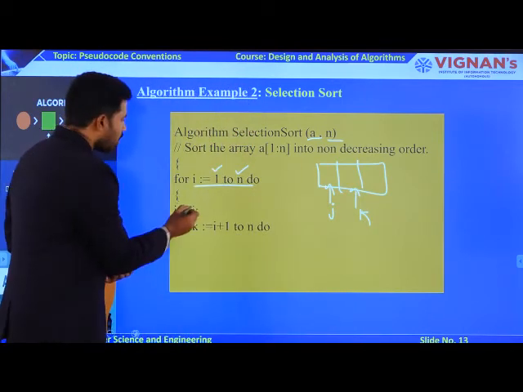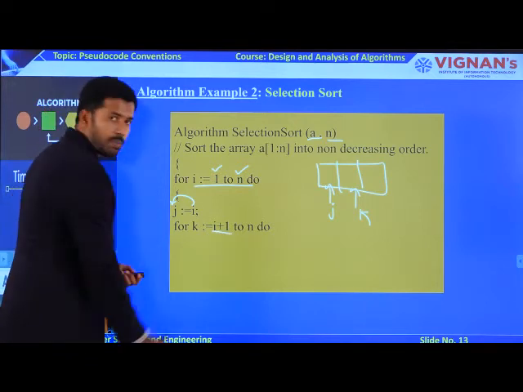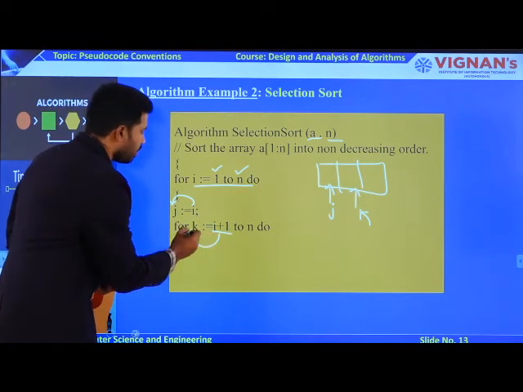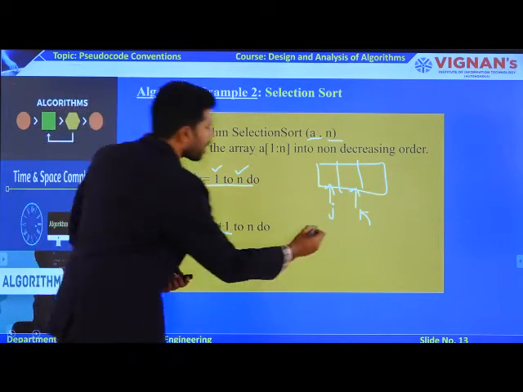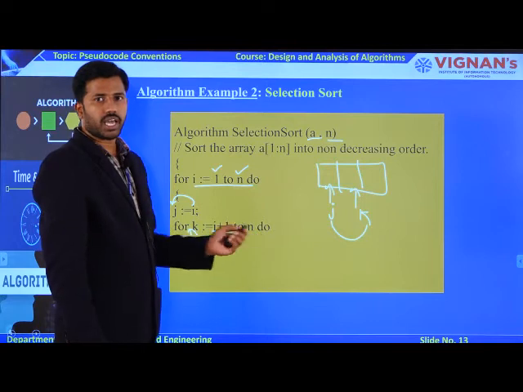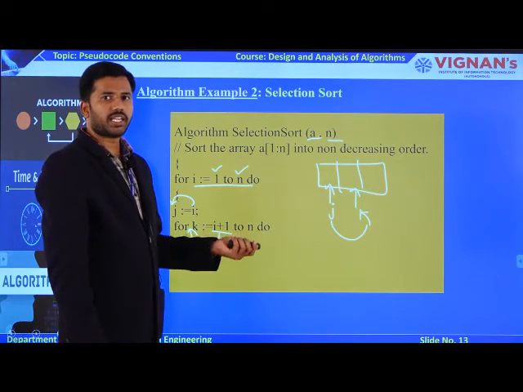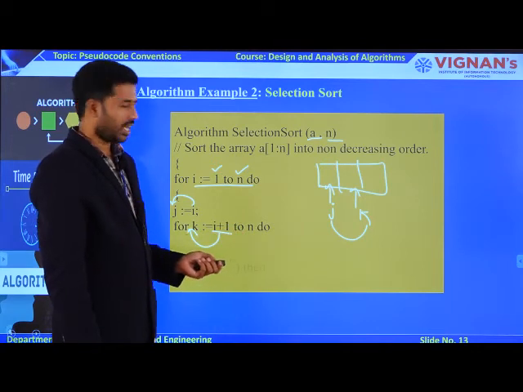Because i is assigned as j, the first element, and the second element, which is i plus 1, will be assigned as k. Now I am going to compare j and k. If j is smaller than k, then I don't require any swapping technique. If j is greater than k, then ultimately you require a swapping, like this.